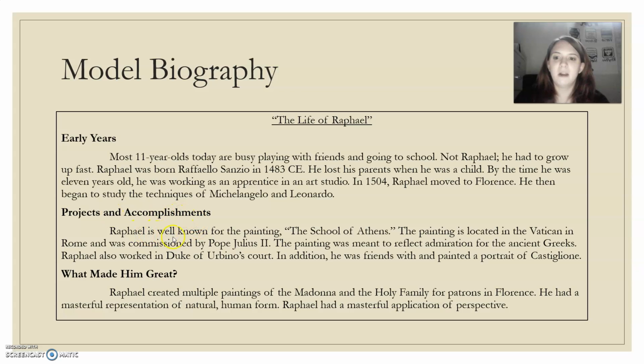Projects and accomplishments. Raphael is well known for the painting The School of Athens. The painting is located in the Vatican in Rome and was commissioned by Pope Julius II. The painting was meant to reflect admiration for the ancient Greeks. Raphael also worked in the Duke of Urbino's court. In addition, he was friends with and painted a portrait of Castiglione. What made him great? Raphael created multiple paintings of the Madonna and the Holy Family for patrons in Florence. He had a masterful representation of natural human form. Raphael had a masterful application of perspective.